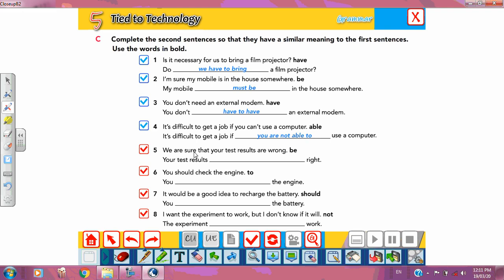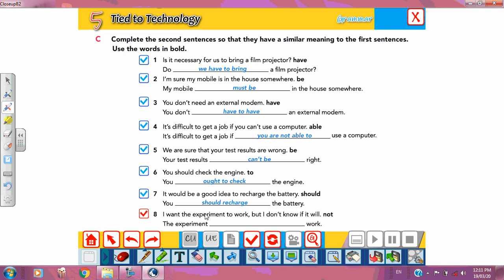We are sure, as I told you, that your test results are wrong. Here we have the word right, so we need the impossible form. Your test results can't be right. You should check the engine. What's equal to should? Ought to. You ought to check. It would be a good idea to recharge the battery: you should recharge the battery.